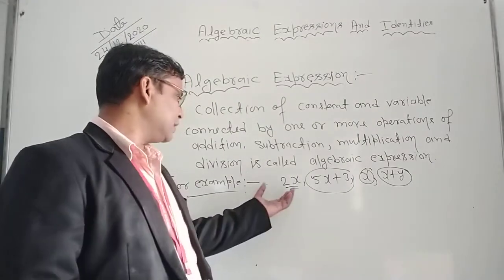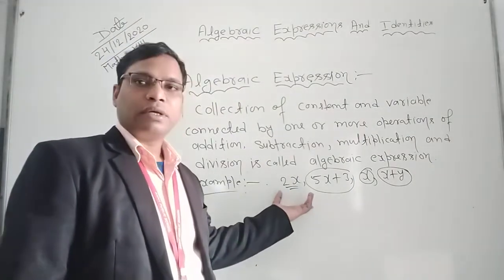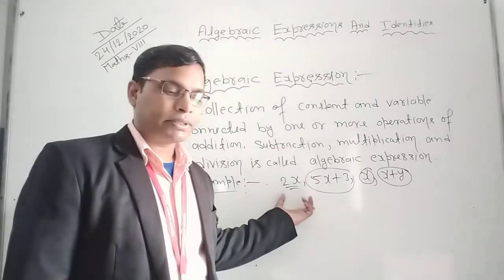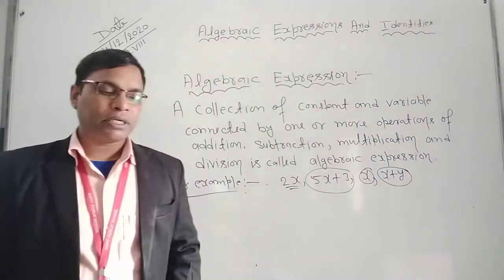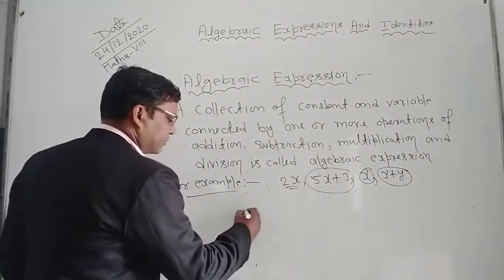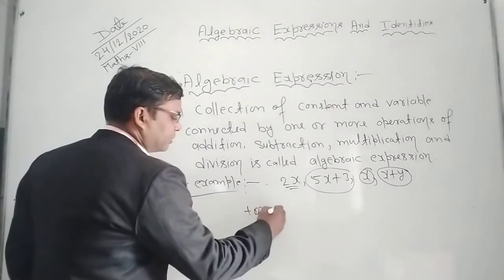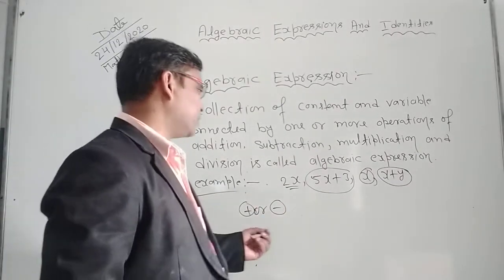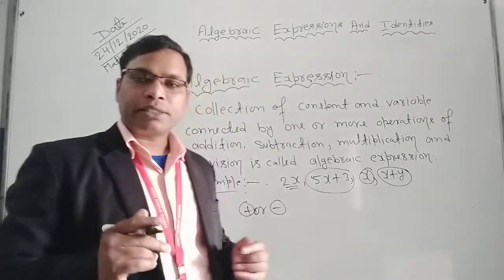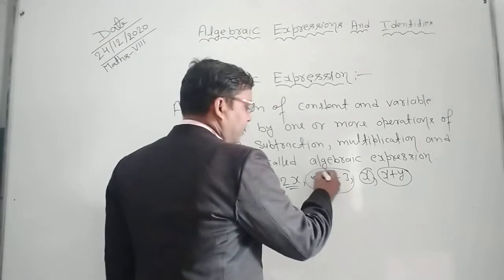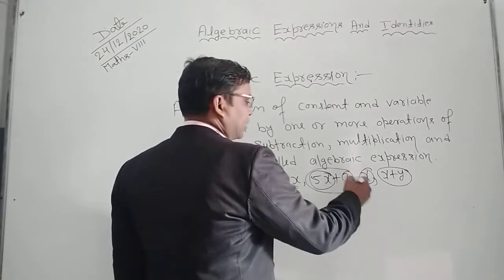So here you can see the examples of algebraic expression. The various parts of an algebraic expression separated by plus or minus symbol are called terms. Here you can see 5x is the first term, 3 the second term.